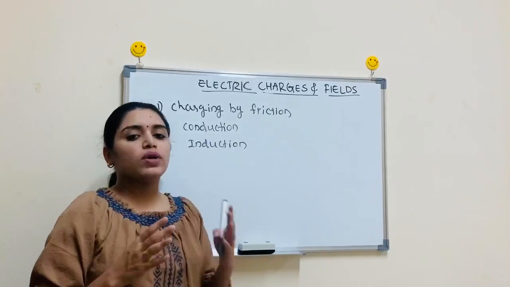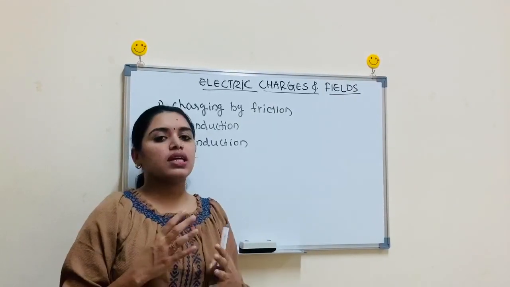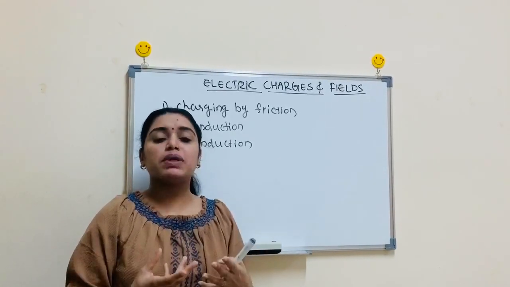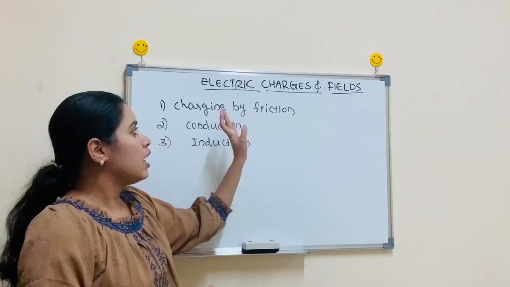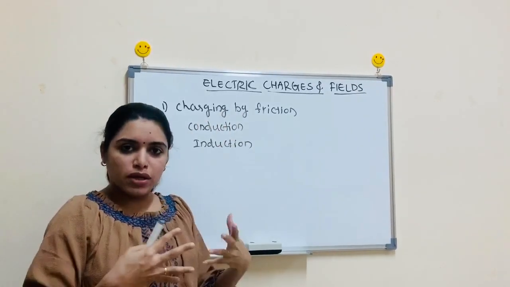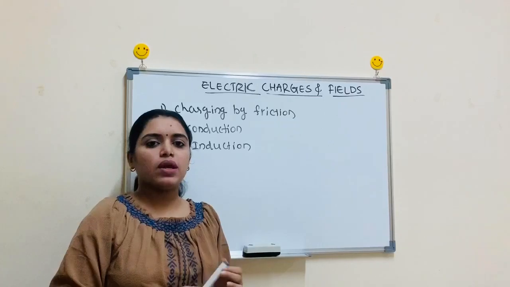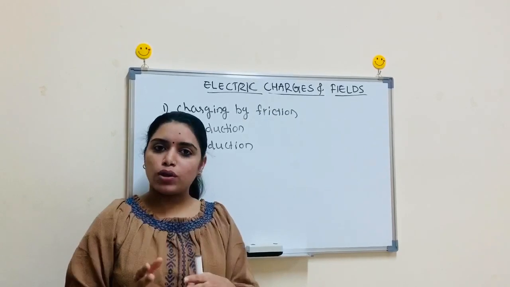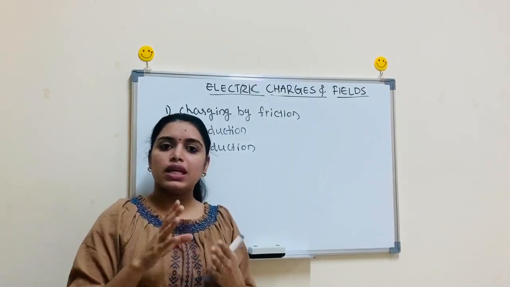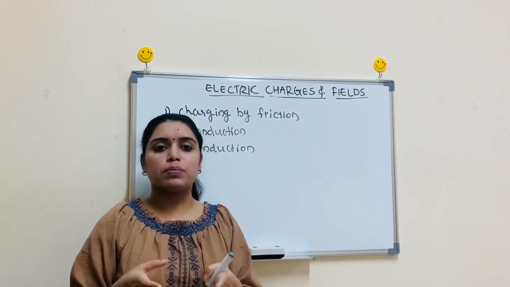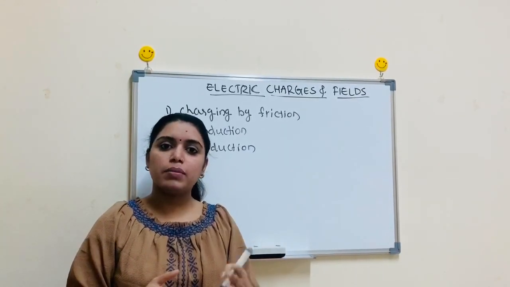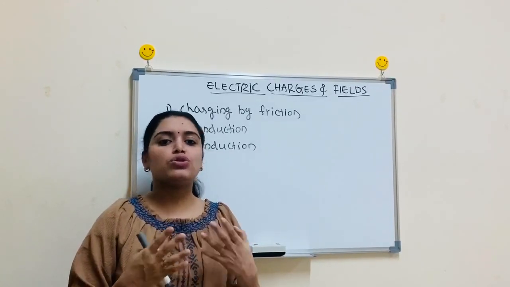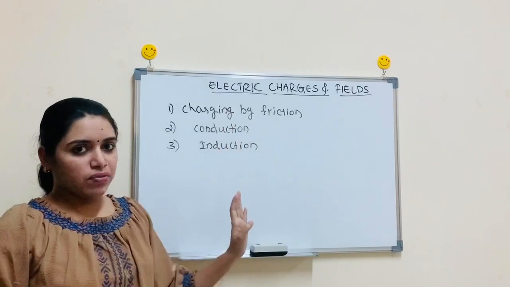The first one, charging by friction, we already discussed. When two bodies are rubbed against each other, electron transfer takes place, and due to that the body becomes electrically charged. That is charging by rubbing, or charging by friction. For example, we already saw the example of a glass rod rubbed with a silk thread. In that case, some charge from the glass rod is transferred to the silk thread. Due to that, the glass rod becomes positively charged and the silk thread becomes negatively charged. This type of charge generated due to rubbing between two bodies is called charging by friction.